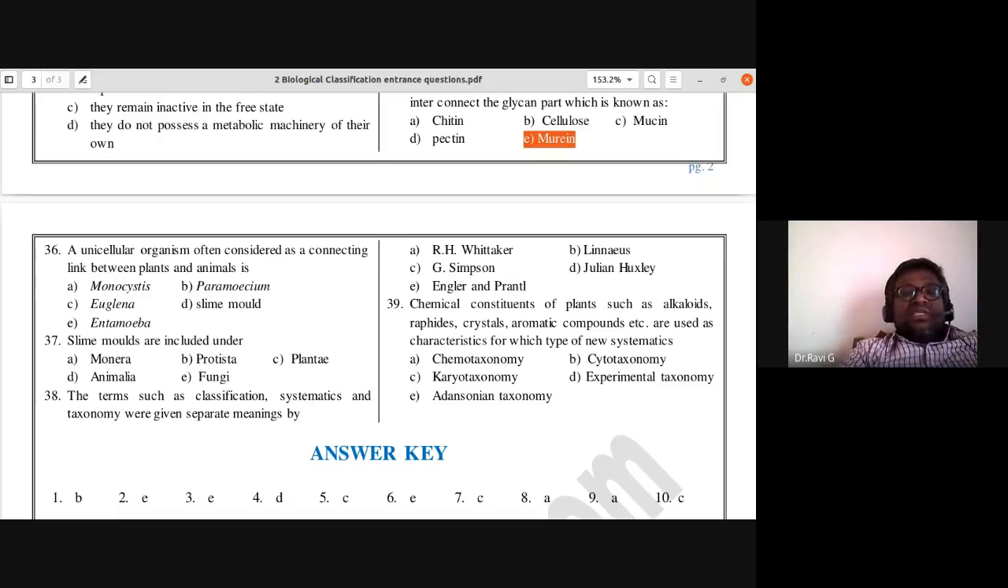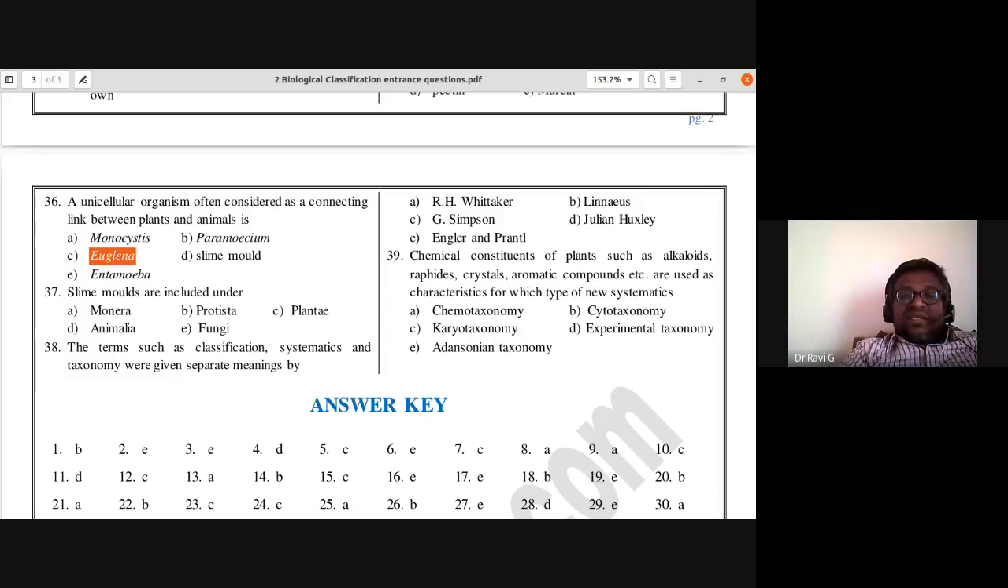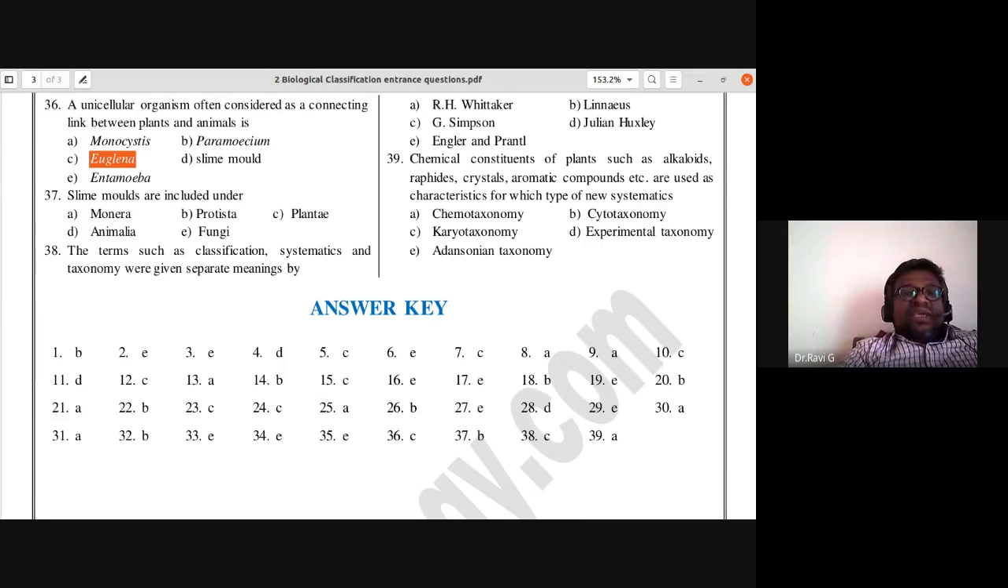36th: a unicellular organism often considered as a connecting link between plants and animals is Monocystis, Paramecium, Euglena, slime mold, or Amoeba. So the answer is 36th, C. Euglena is considered to be a connecting link between plants and animals. Slime molds are included under Protista.